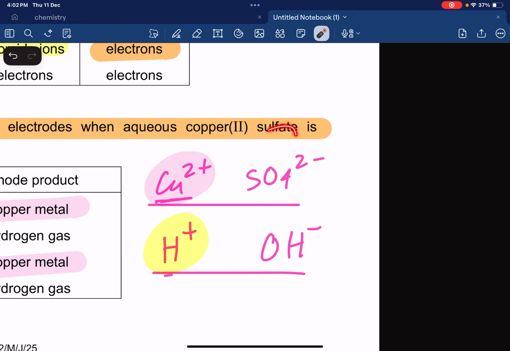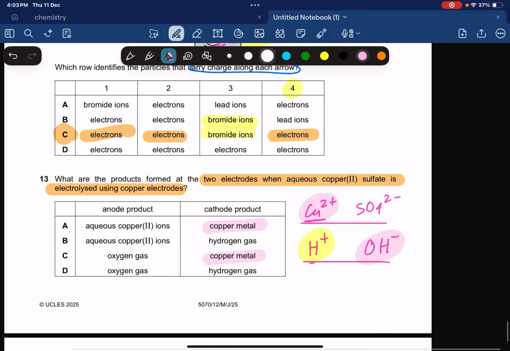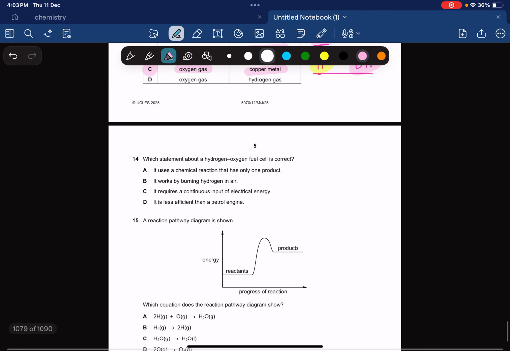At the anode, sulfates and nitrates don't discharge. So at the anode, what's going to discharge? Your hydroxide is going to discharge. And when your hydroxide discharges, you form oxygen gas. So it's going to be option number C, which is going to be correct.